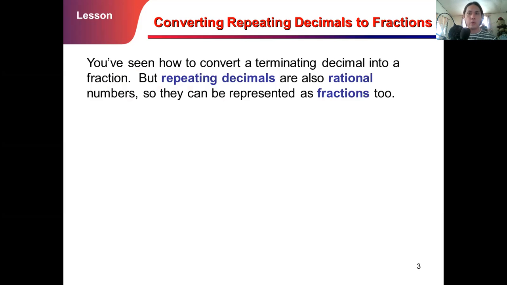Another term that we have to familiarize ourselves with is non-terminating. As I said a while ago, non-terminating means repeating decimals. These are decimals that end with a vinculum or bar on top of the number that repeats.